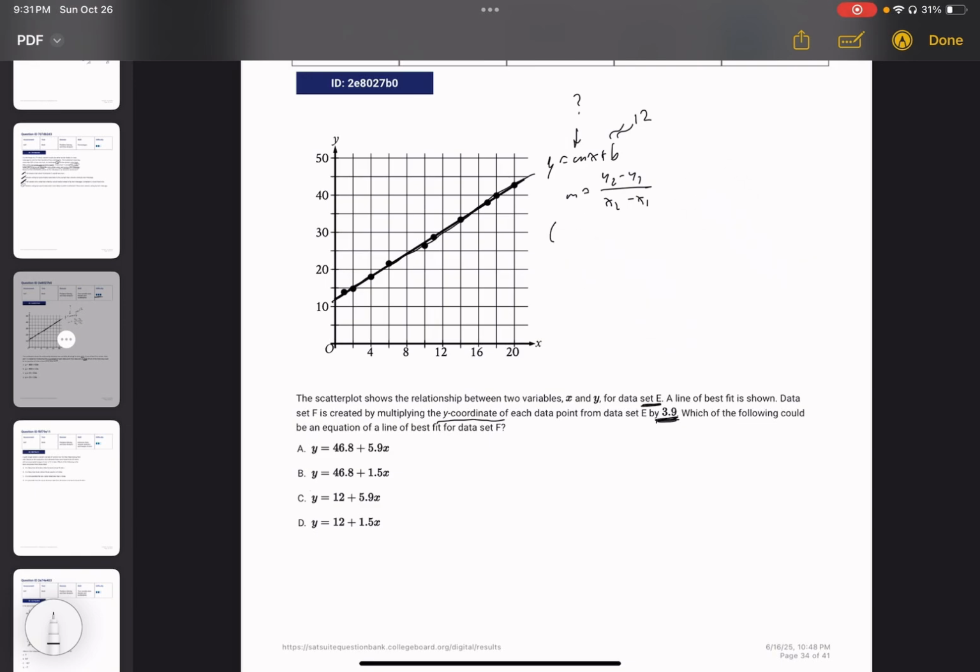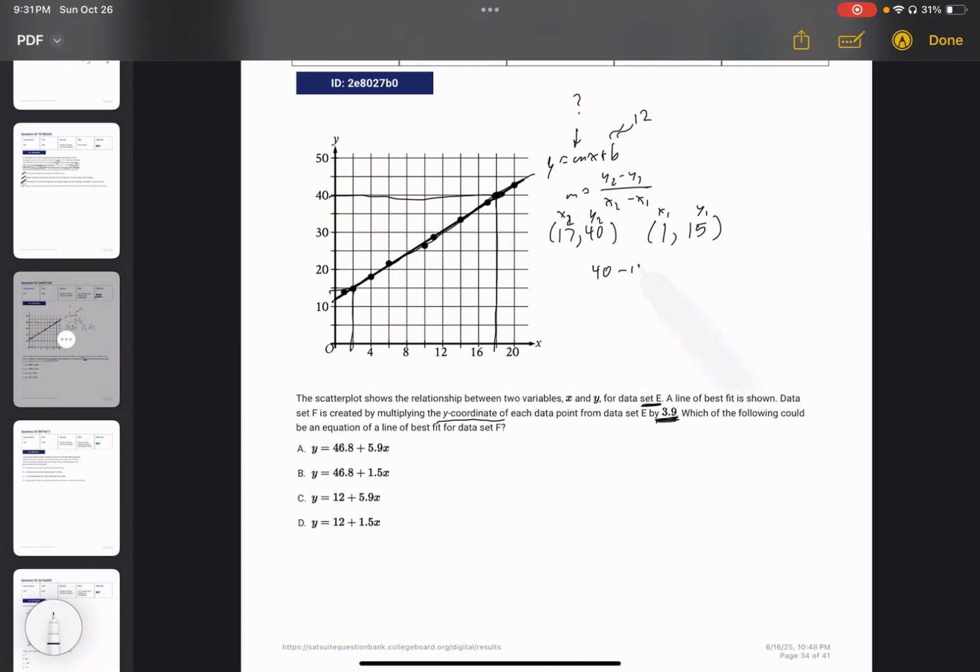We're going to pick the points here, which is 17 and 40, and we're going to pick the points here, 1 and 15. So this will be x2, this will be y2, this will be x1, that will be y1.